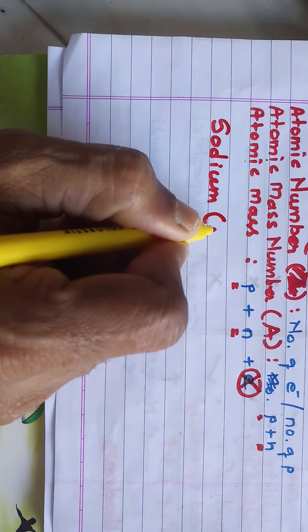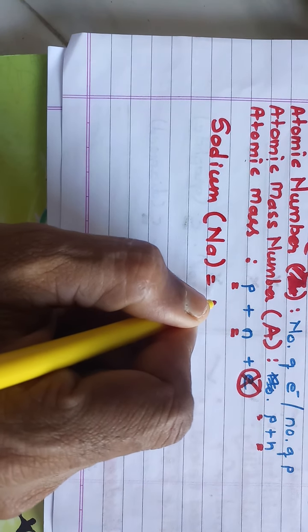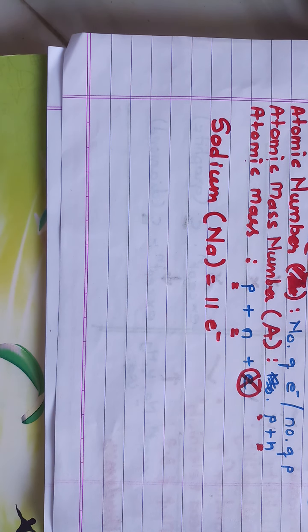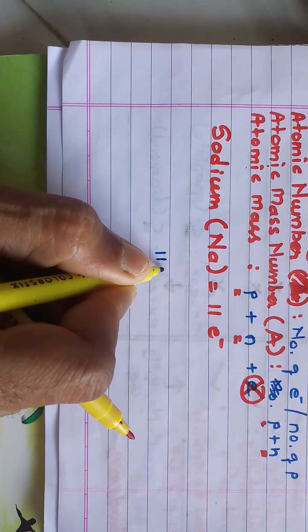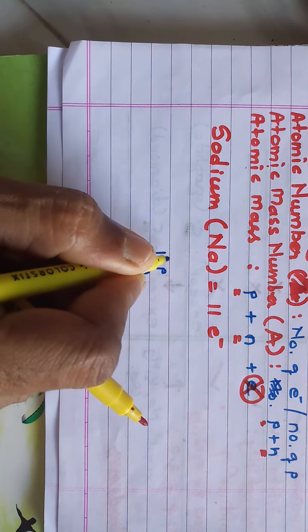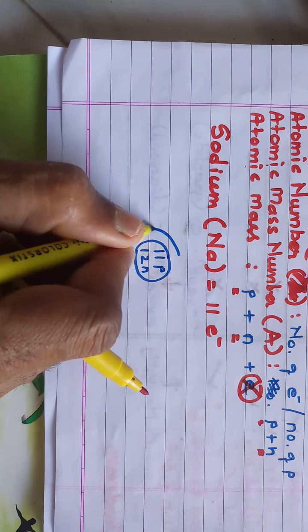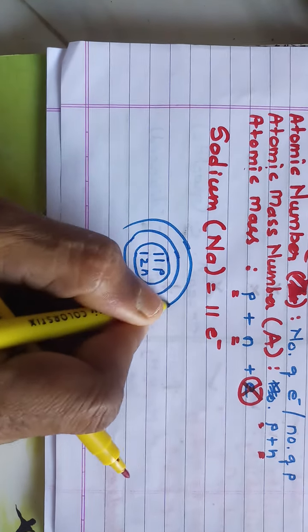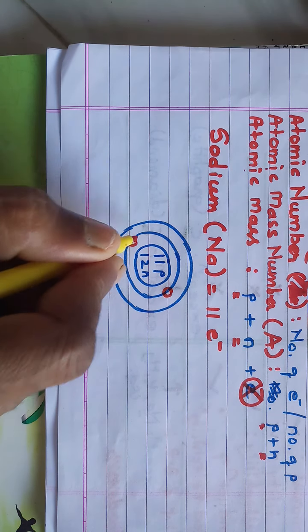The symbol of sodium is Na. Sodium has 11 electrons, and it has 11 protons also. So there are 11 protons in the center, with 12 neutrons. So in the nucleus there are 11 protons and 12 neutrons. Out of 11 electrons, 2 are present in the first orbit.